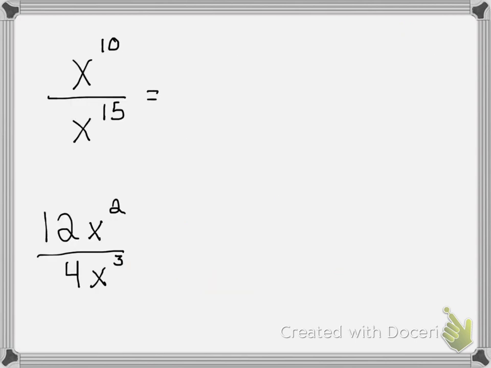Let's look at an example where you actually have to apply that negative exponent property I just showed you. Let's say you're dividing. And we know when we divide, we subtract our exponents. So when I do 10 minus 15, it equals negative 5. So therefore, this will equal x to the power of negative 5. But you cannot leave it as a negative exponent. So what are you going to change this into? You're right, 1 over x to the power of positive 5.